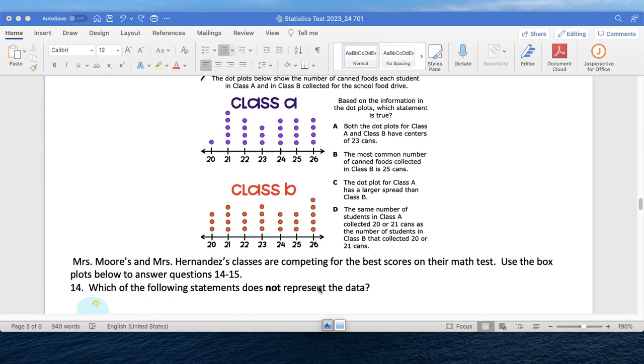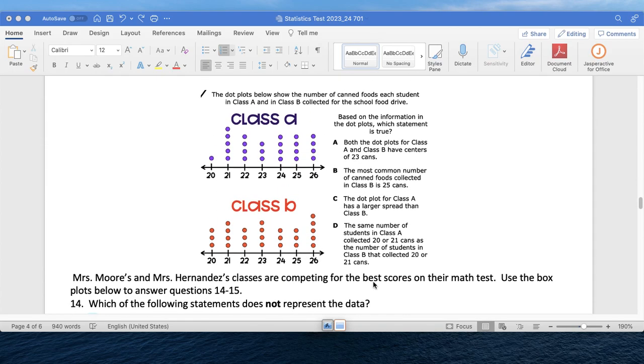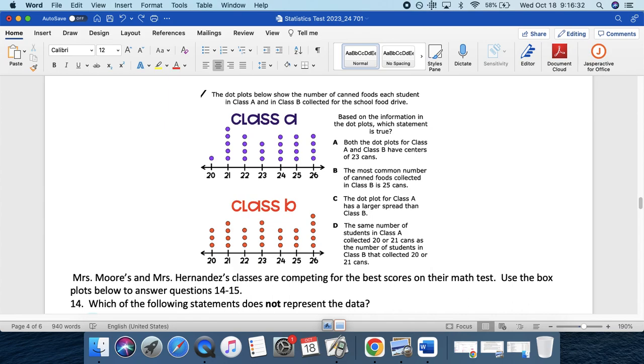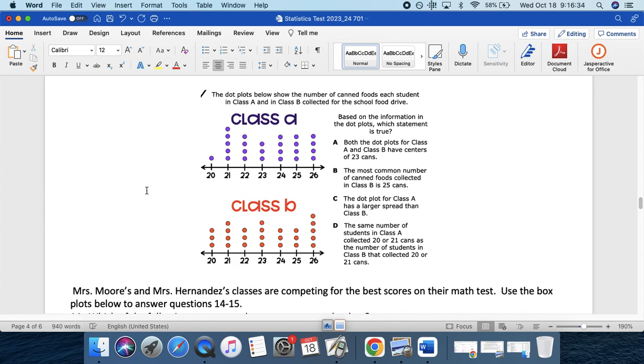13, well, 13 is down here. So the dot plots below show the number of canned foods each student in Class A and Class B collected for the school food drive. Based on the information in the dot plots, which statement is true? A, both the dot plots for Class A and Class B have centers of 23 cans.